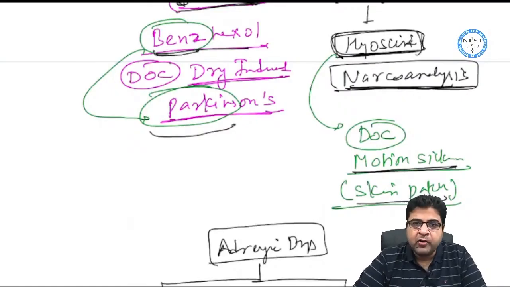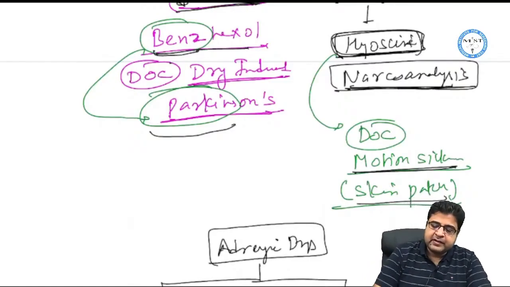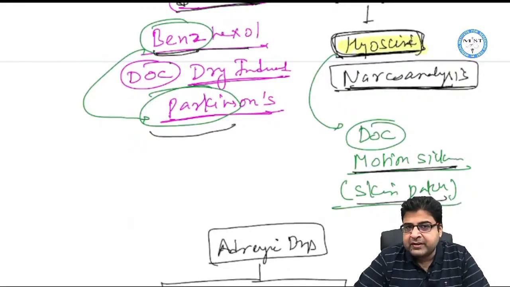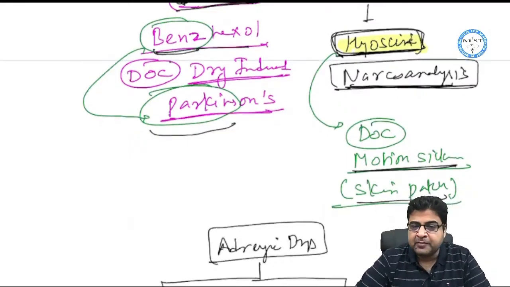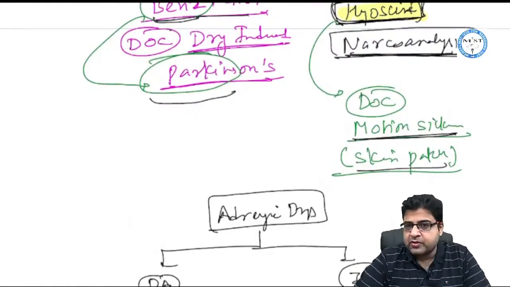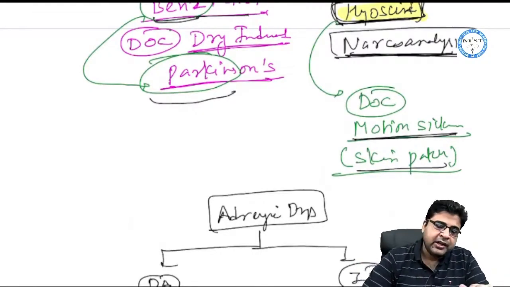So this medicine, by blocking the acetylcholine signals in the brain, is given for the treatment of motion sickness as a drug of choice. And this medicine is also used in the form of a skin patch. So for the treatment of motion sickness, we can use this medicine in the form of a skin patch, and we will apply this skin patch behind the pinna. So this is all about cholinergic drugs as well as anticholinergic drugs.